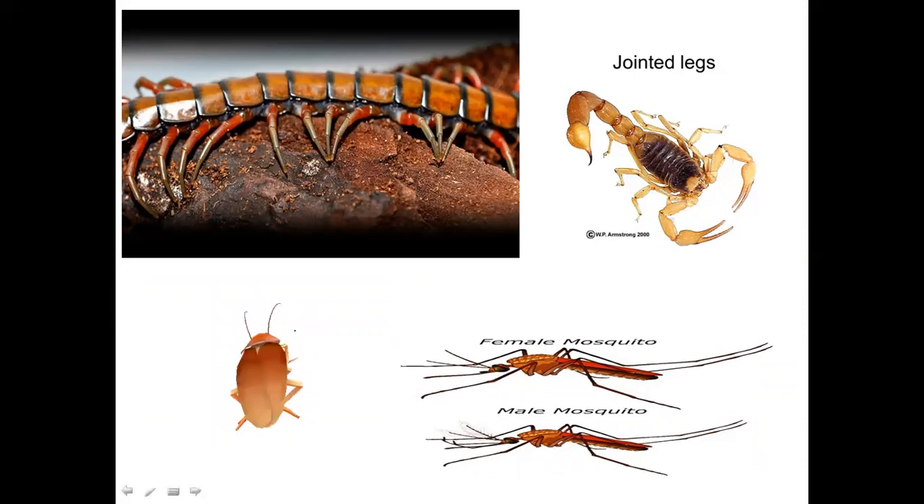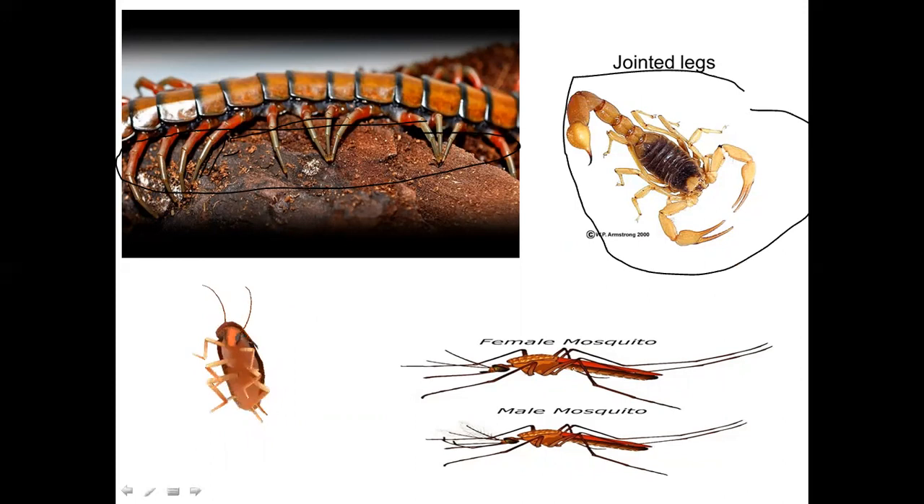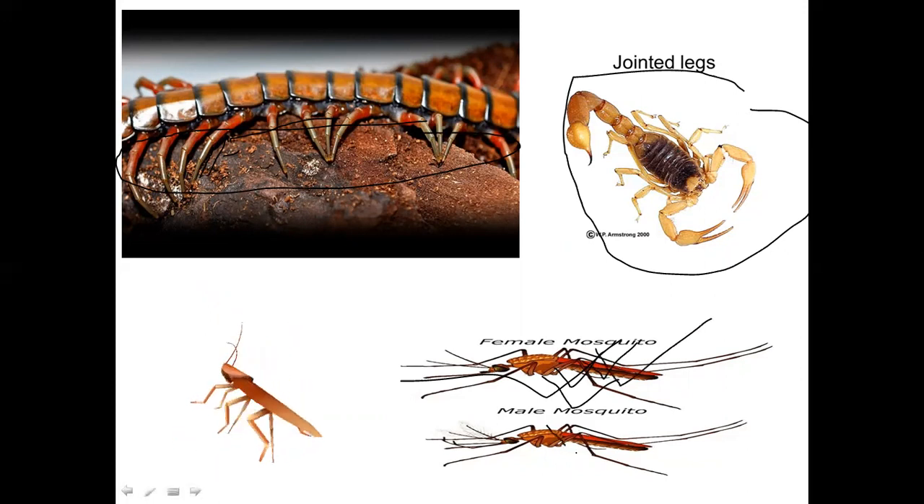Cockroach, you can see, has antennae and jointed legs. Millipede and centipede also have jointed legs, and they have a greater number of legs, many pairs of legs. This is a scorpion. Scorpion also has jointed legs and a segmented body. And in this phylum, male and female are separate. They do sexual reproduction.